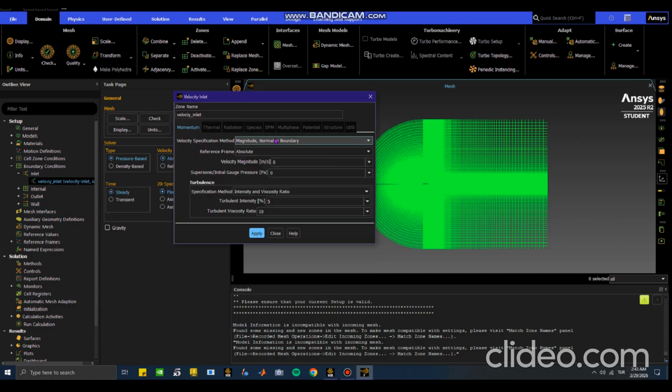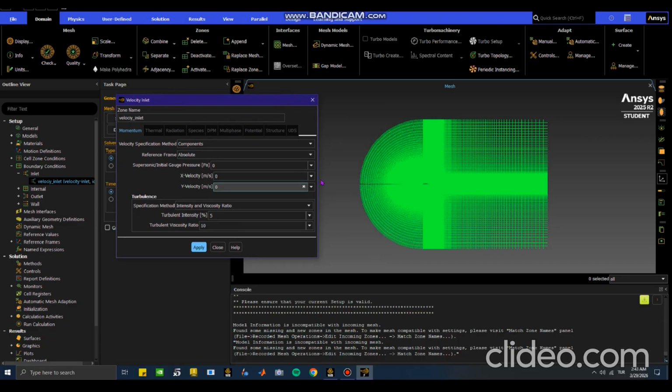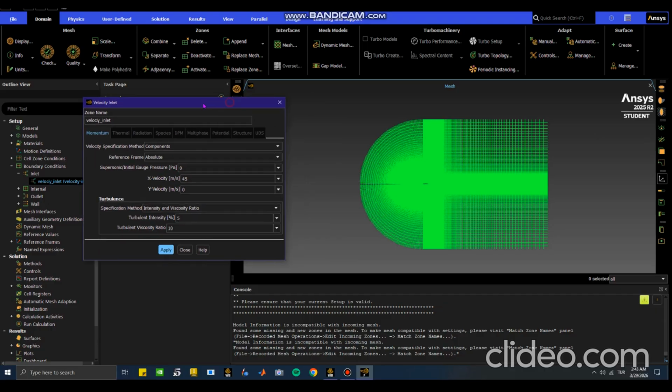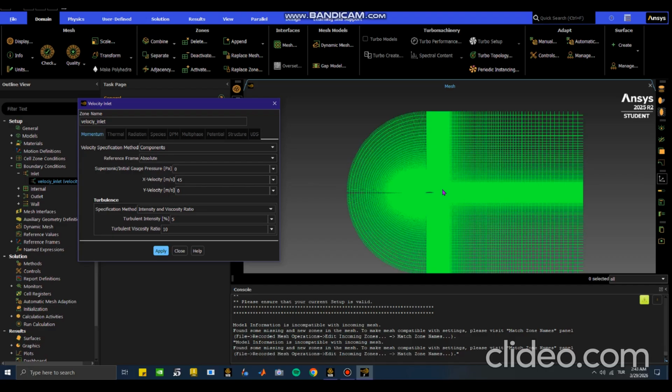Make sure your specification method is components, since we are going to change the angle later. Now we are not going to change it, but let me explain it to you. Our x velocity will be, let's say, 45 meters per second. So it will give the air only from the x-axis directly. It's not going to come from here or here or here, etc. It will come exactly from the x-axis through my airfoil.